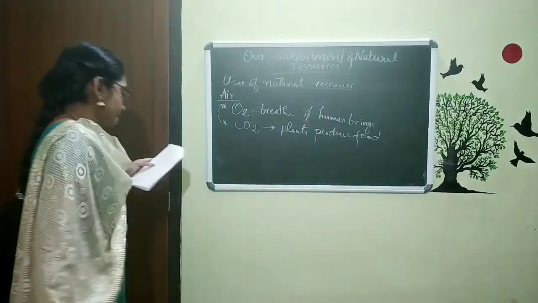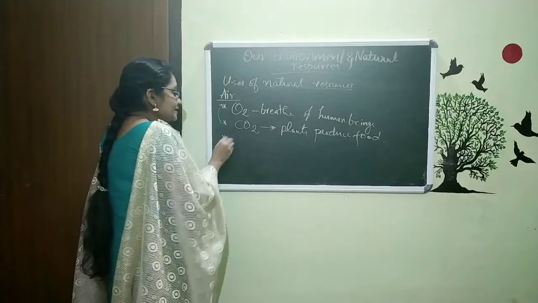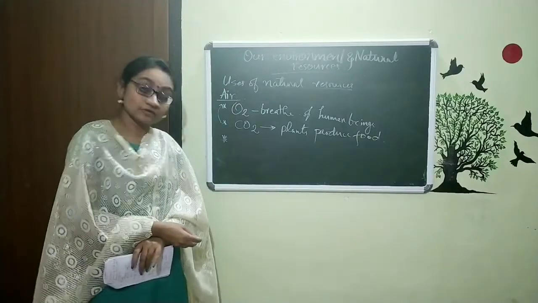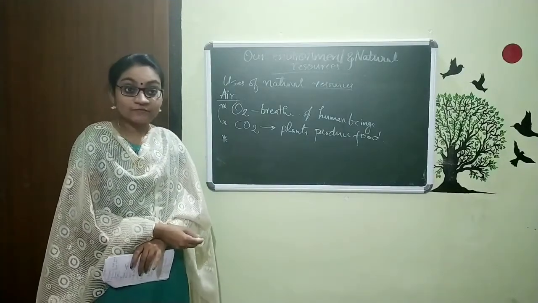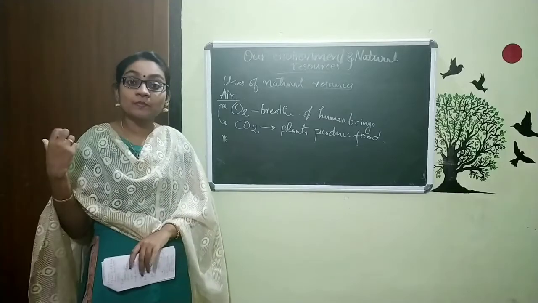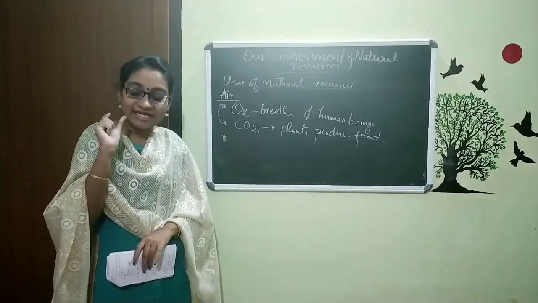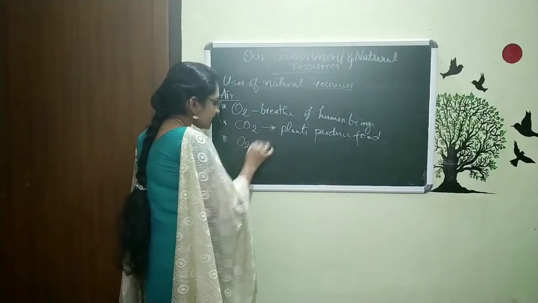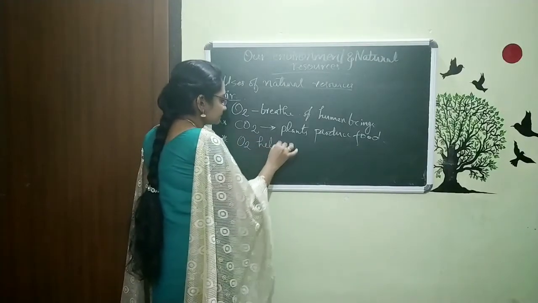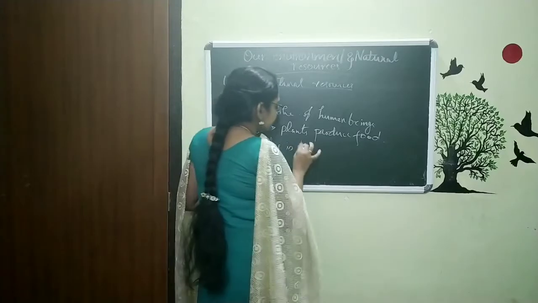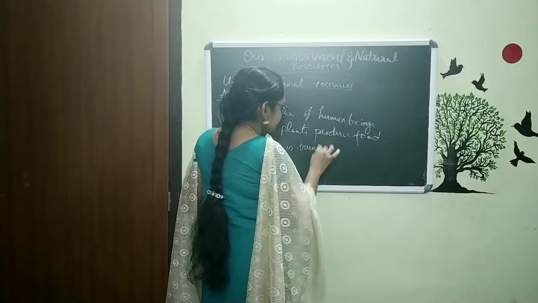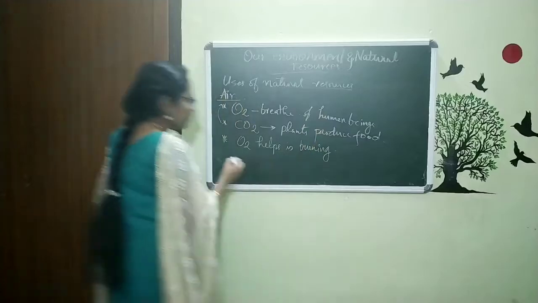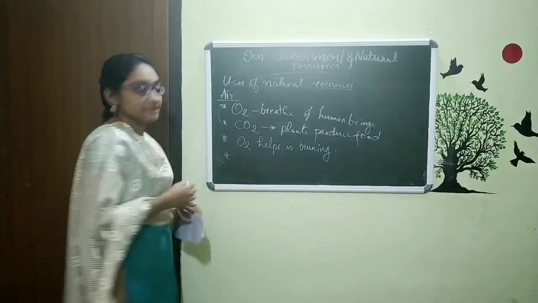The next, which you also studied, is that we are utilizing oxygen for burning. For burning, this oxygen is very essential. So oxygen helps in burning.